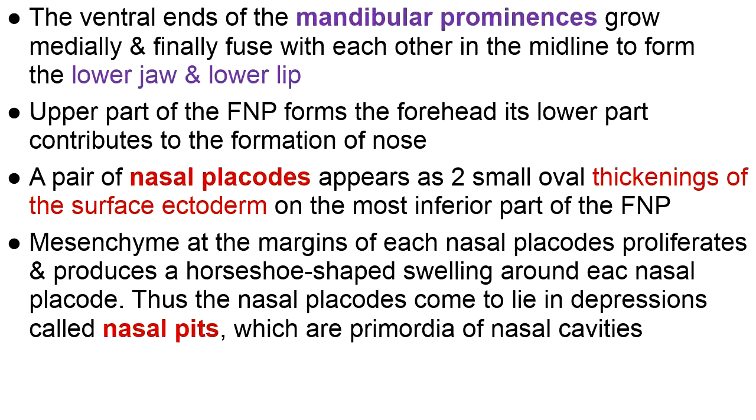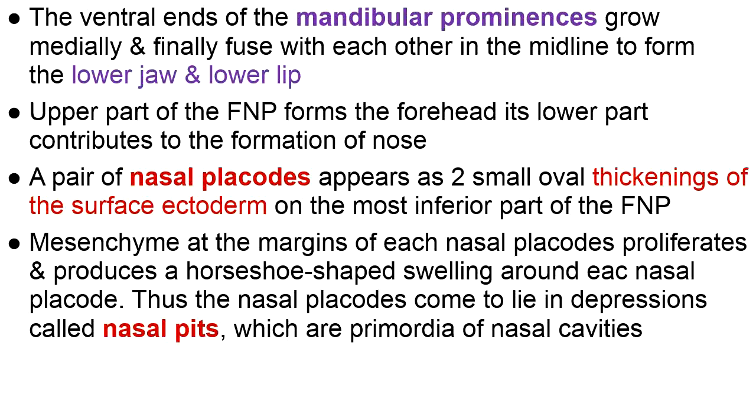As you've seen in the diagrams, the mandibular prominences grow toward each other in the medial direction, finally meet each other, fuse with each other, and form the lower jaw and, of course, the lower lip. The frontonasal prominence's upper part forms the forehead, and the lower part contributes to the formation of the nose.